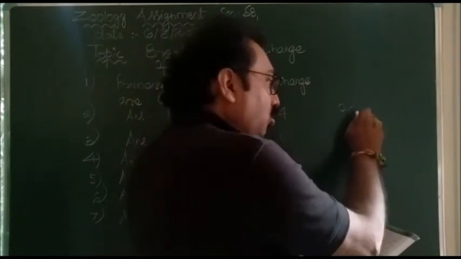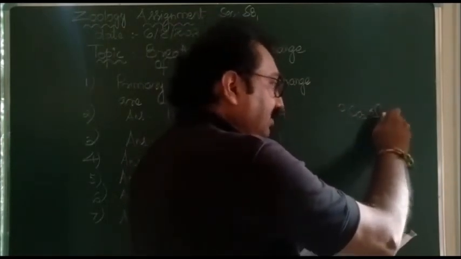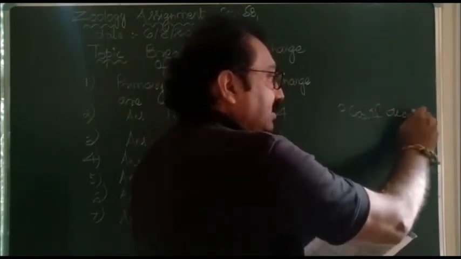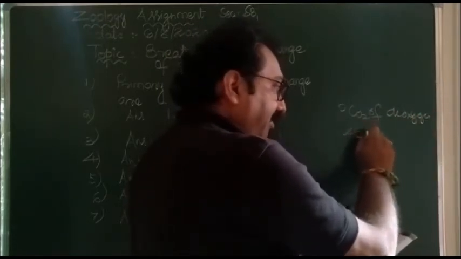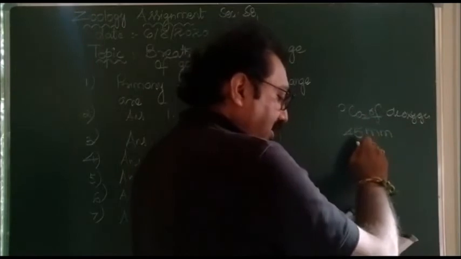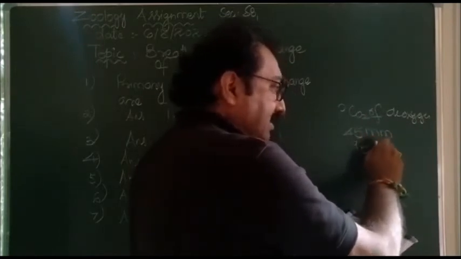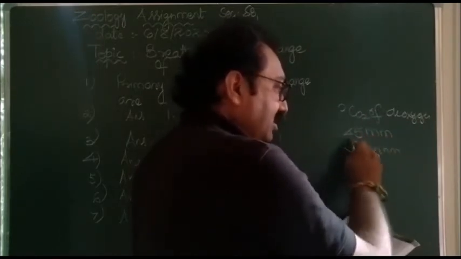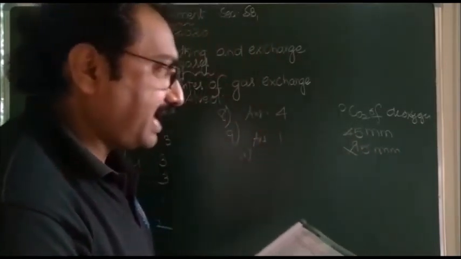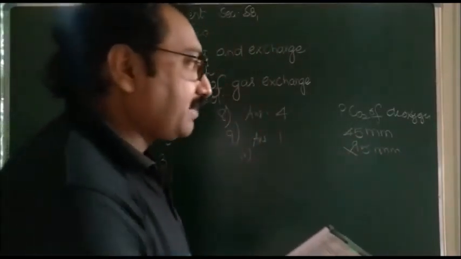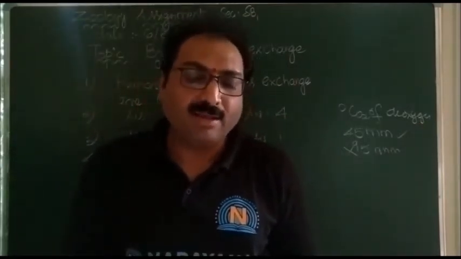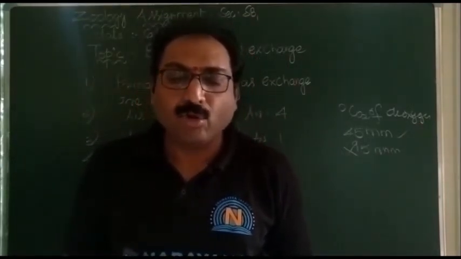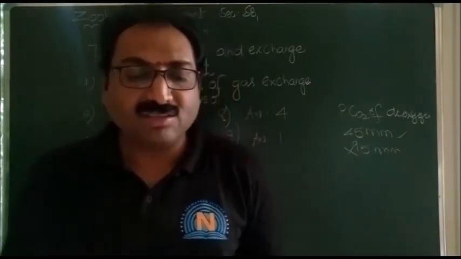The PCO2 of deoxygenated blood is just 45 millimeters, not 95. So 95 millimeters of Hg is not the partial pressure of carbon dioxide. In the deoxygenated blood it is 45. So that's why the statement is wrong, and the remaining statement, that the partial pressure of carbon dioxide of alveolar air is 40 millimeters of Hg, is correct.